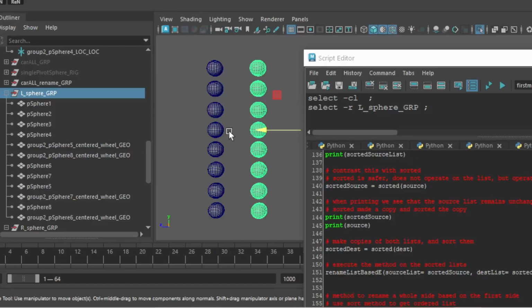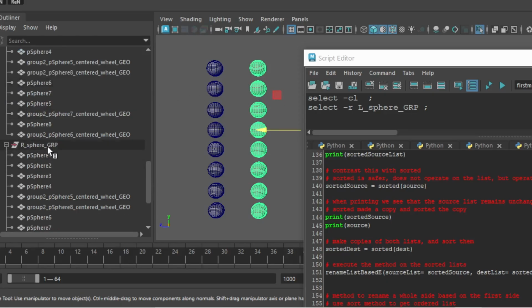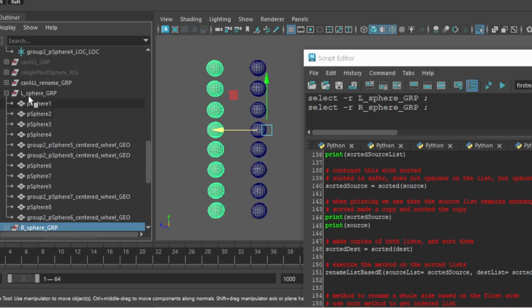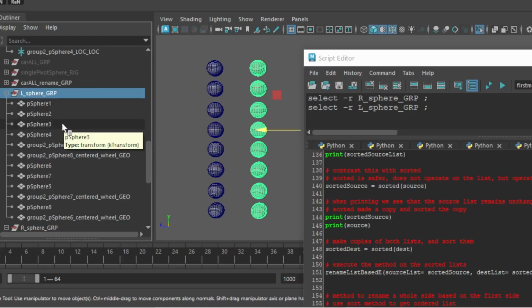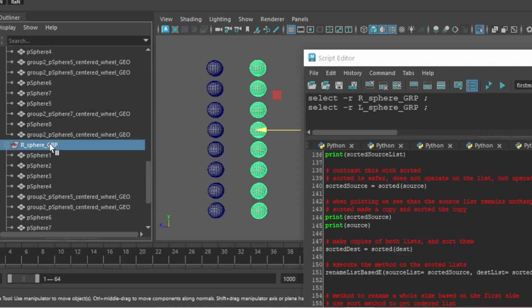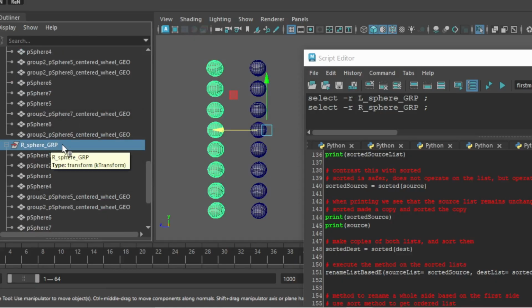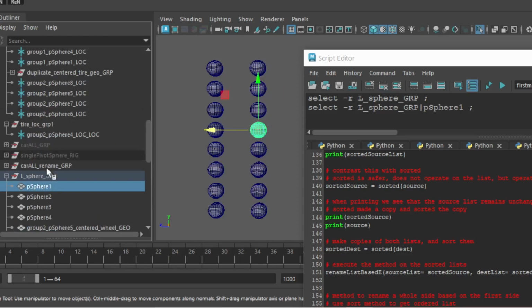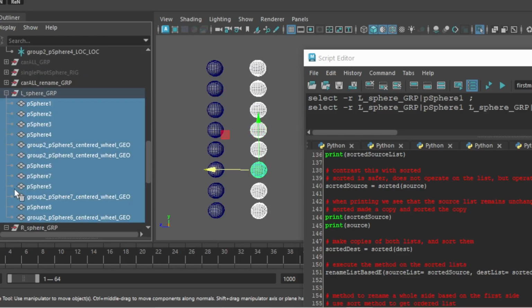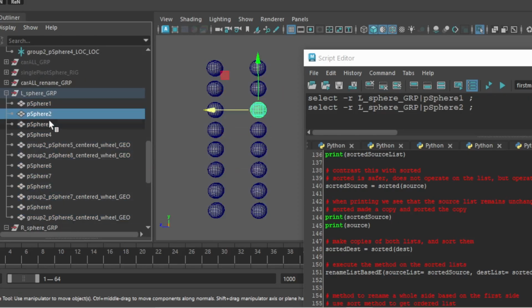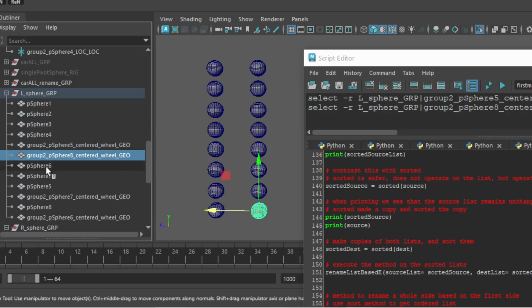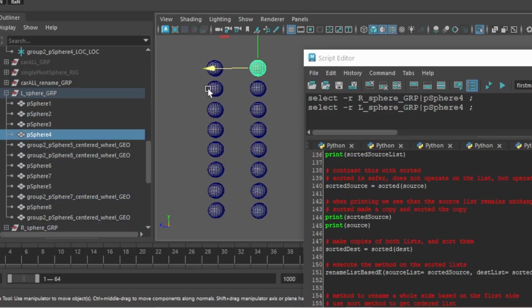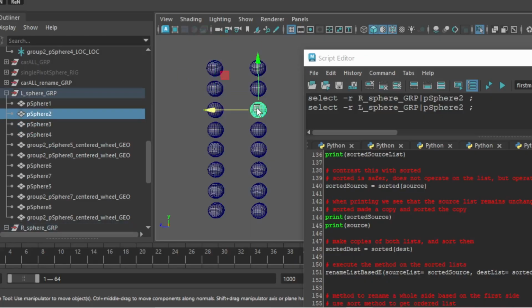How to modify our method to run on a list to do renaming from one side to another, we talked a little bit about inherent symmetry that comes from modeling operations. So oftentimes a modeler is going to model one side, duplicate it over, and have the other side be a duplicate with the same order of that list. Okay, so we relied on that ordering of that list to do our method and operate on corresponding entries in the list, assuming that they're going to be in order like this, the same.